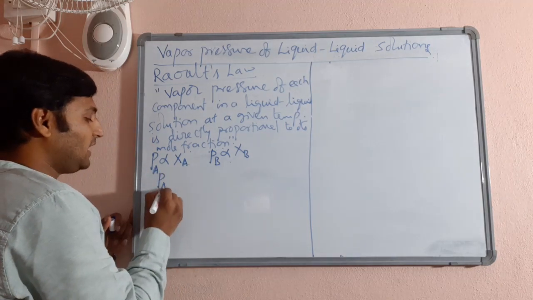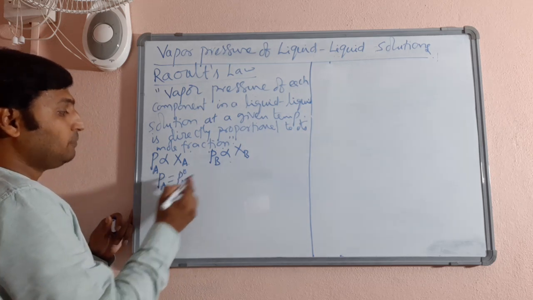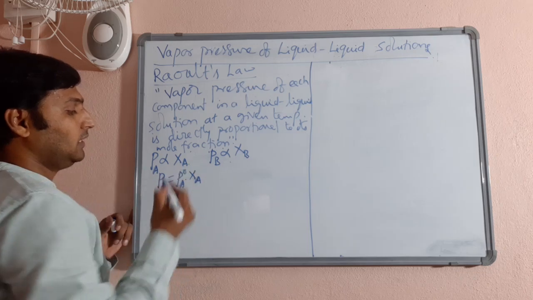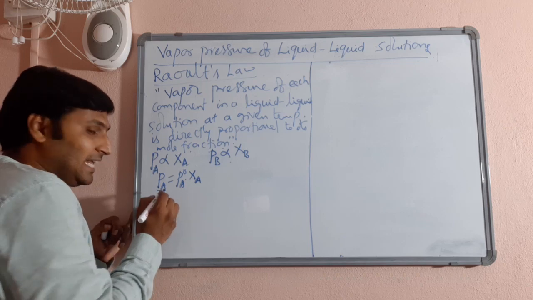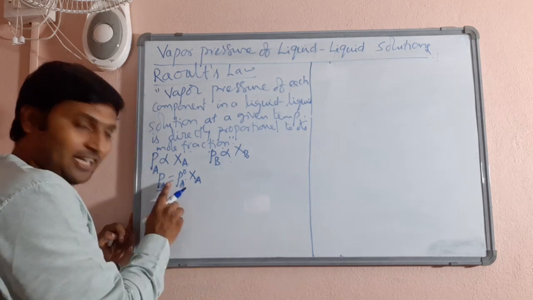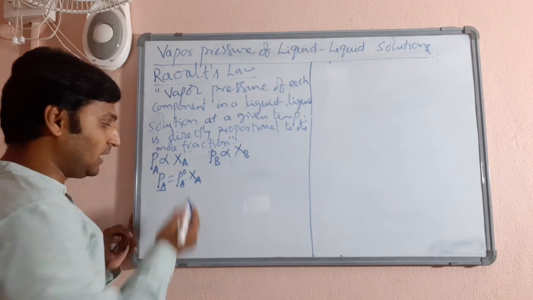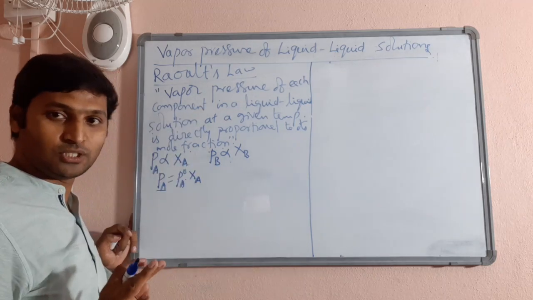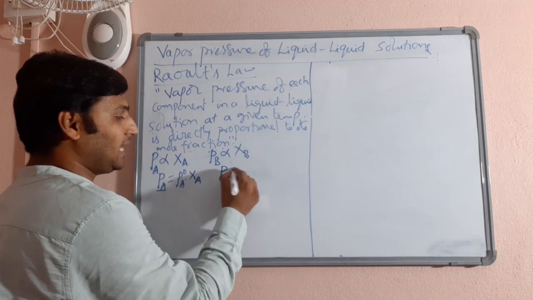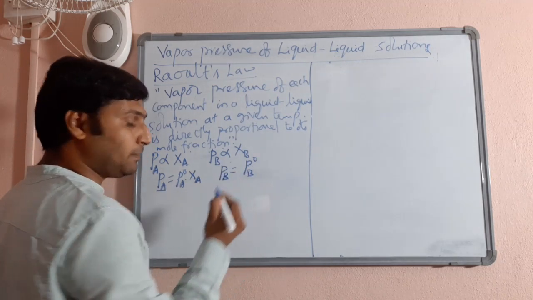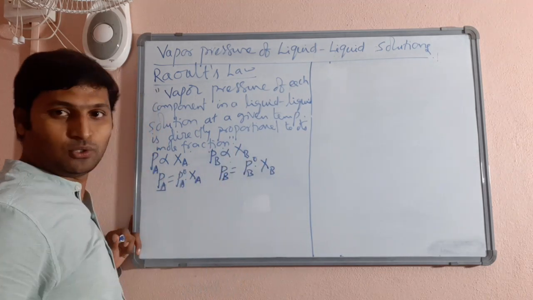So vapor pressure of A is equal to vapor pressure of pure solvent A into mole fraction of A. That means the vapor pressure of the component A in solution is equal to the vapor pressure of A when it is pure, when it is not mixed with anything, into the mole fraction of A in that solution. Similarly, the vapor pressure of the component B in that solution is equal to the vapor pressure of B as a pure solvent or pure liquid into the mole fraction of B in that solution.